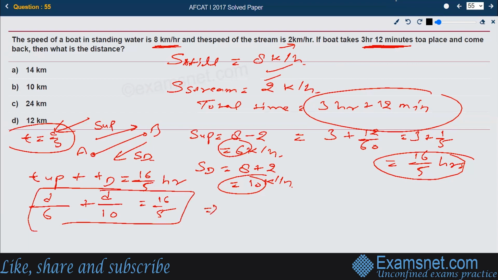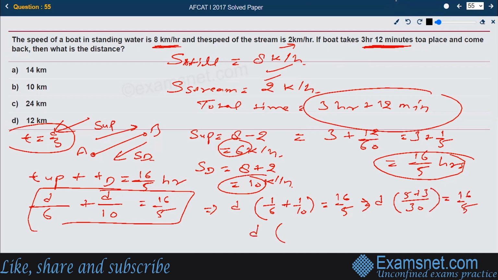Okay, let us solve this equation. Let us take d common. Now we remain with 1 by 6 plus 1 by 10 is equal to 16 by 5. If you further solve this, the LCM is taken as 30. So it's 5 plus 3 by 30, and d is still there. This is 8 by 30 d is equal to 16 by 5. We can cancel the numbers here and there. 5 cuts 30 as 6, 8 cuts the 16 by 2. So the d value ultimately comes out to be 12 kilometers.